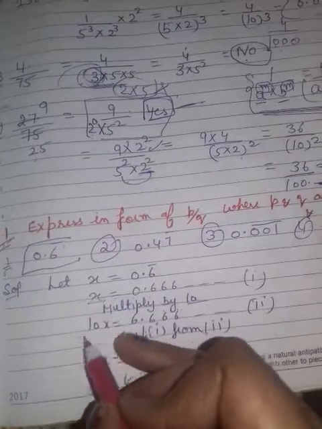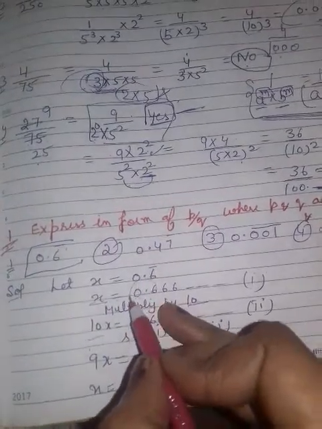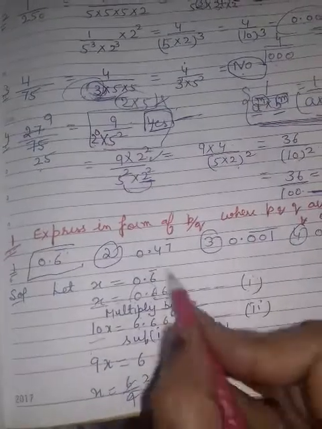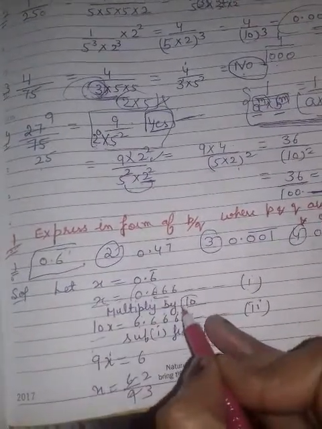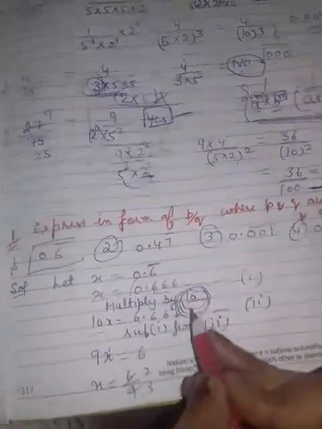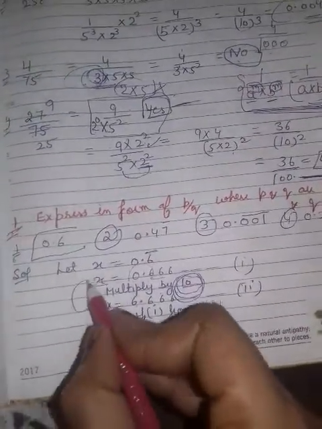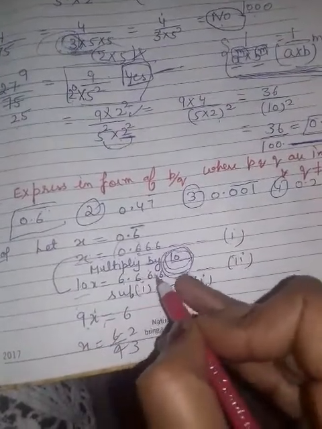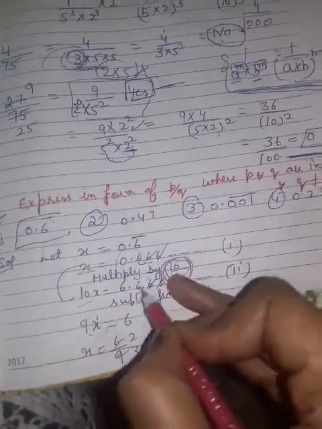Then 10x, and here 1 digit will come outside. If I multiply with 100, then 2 digits will come outside. But you know why we are multiplying by 10? Because only single digit is having bar. Now you will subtract. 10x minus x is 9x. And see, these 6 will cancel.